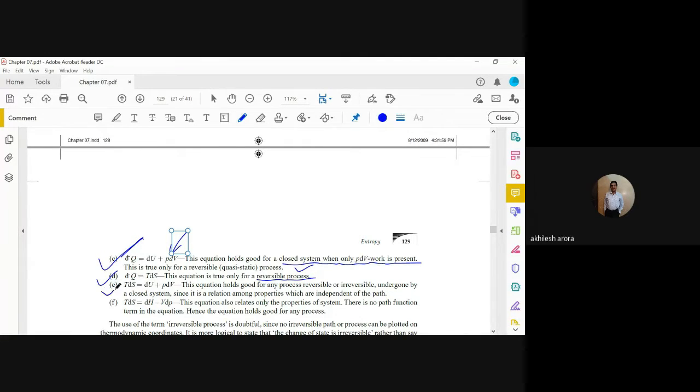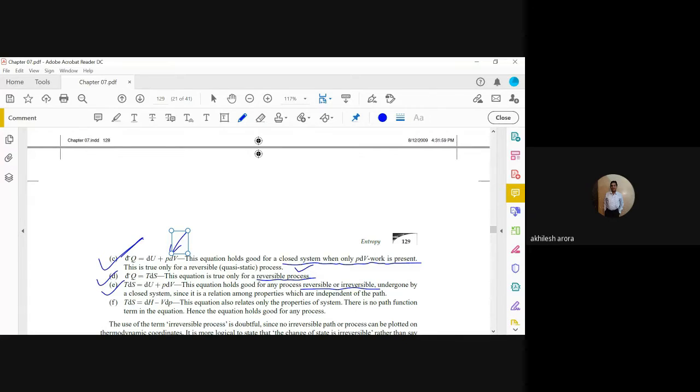The next equation, TdS is equal to du plus PdV. Now there is some change actually in this particular case. It's a relationship between the properties. So it is independent of path, so it can be either for reversible or irreversible.